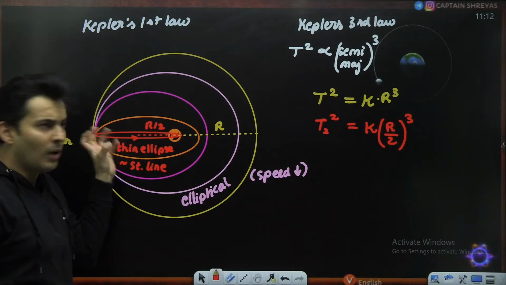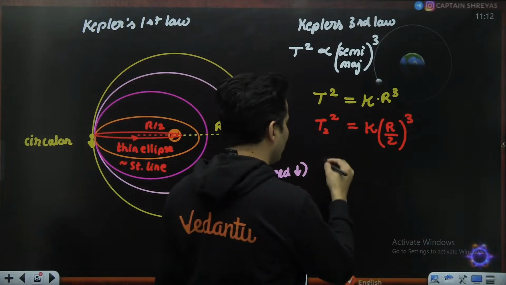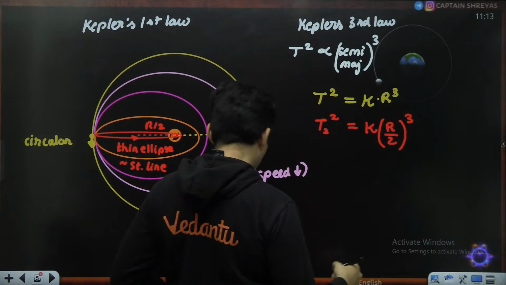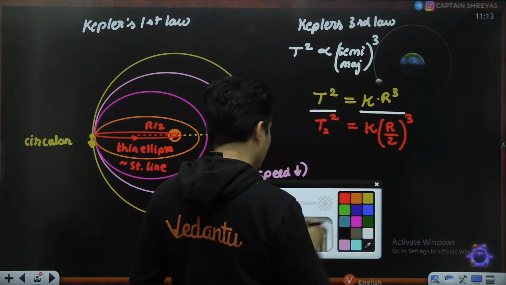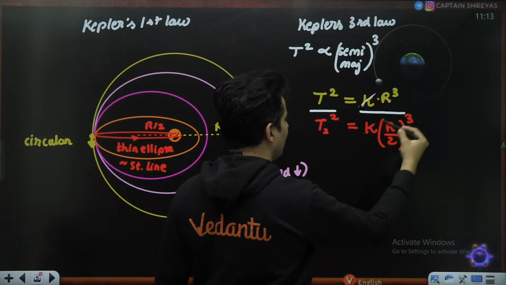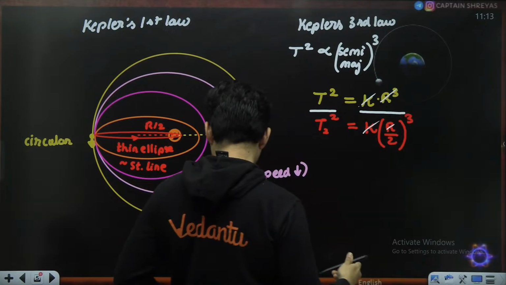Now from this, let's figure out the value of T2. If I divide both of them, you will see this K and this K get cancelled, and even this r cubed and this r cubed get cancelled.